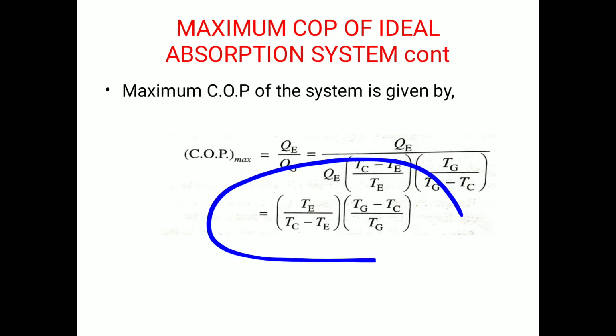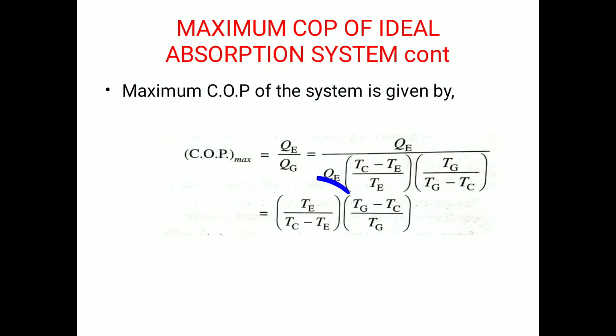If you observe this final expression, the first term, TE divided by (TC minus TE), is the COP of a Carnot refrigerator working between the temperature limits of TE and TC. The second term, (TG minus TC) divided by TG, is the efficiency of a Carnot engine working between the temperature limits of TG and TC. So the first is for a Carnot refrigerator and the second is for a Carnot engine. This is the beauty of this final expression.